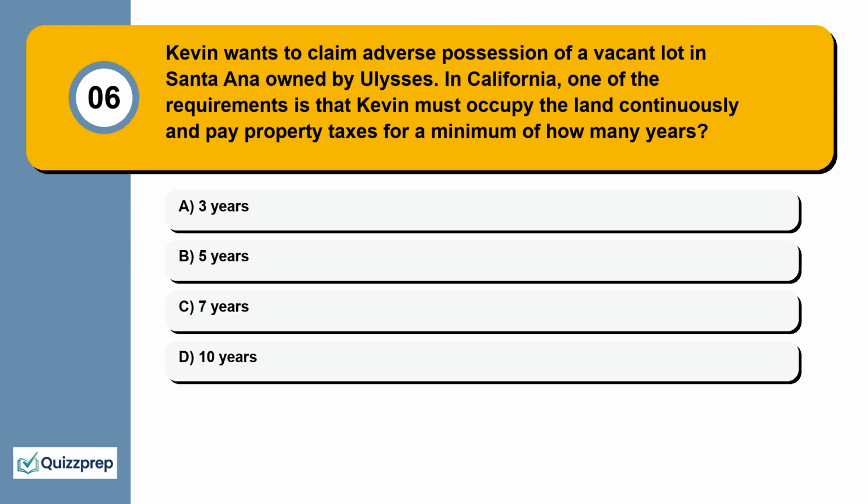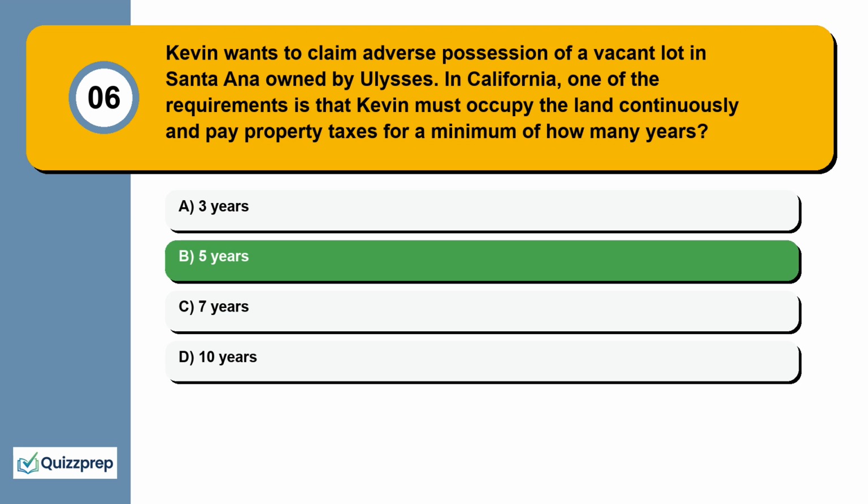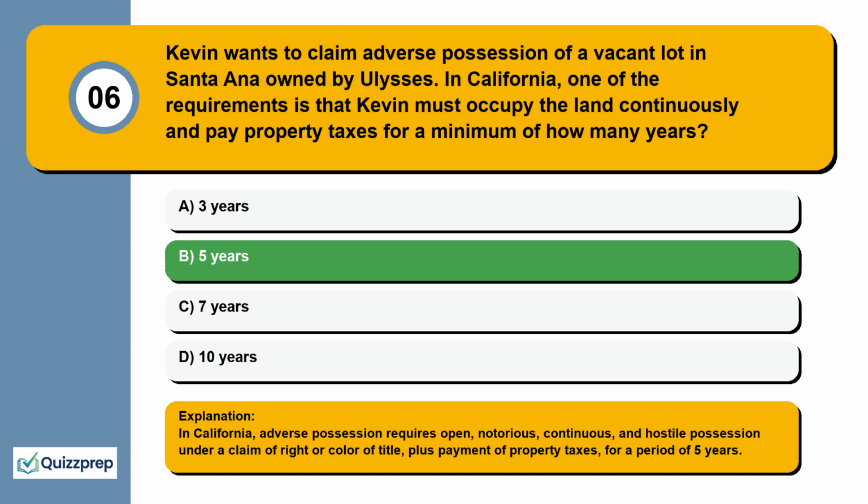Question 6. Kevin wants to claim adverse possession of a vacant lot in Santa Ana owned by Ulysses. In California, one of the requirements is that Kevin must occupy the land continuously and pay property taxes for a minimum of how many years? 3 years, 5 years, 7 years, 10 years. In California, adverse possession requires open, notorious, continuous, and hostile possession under a claim of right or color of title, plus payment of property taxes, for a period of 5 years.